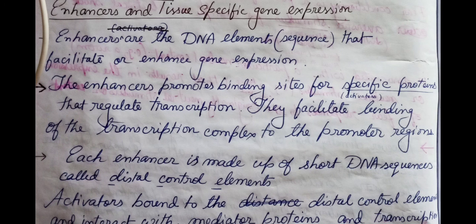Enhancers facilitate and enhance gene expression, whereas silencers are able to repress gene expression. So first we are talking about enhancers, which are the DNA sequences that facilitate or enhance gene expression.